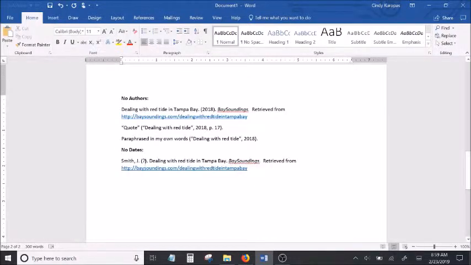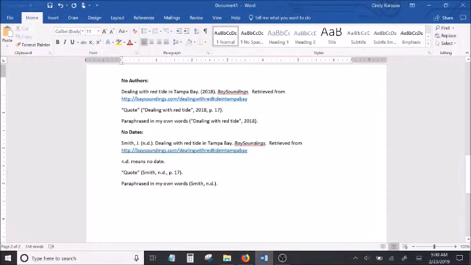What if you've got a source and there's no year listed? In this case, you don't leave it out. You have to put in a placeholder for that spot. So if you have a source that has no date, you put N period D period in that spot, which means no date. When you create your citation, you'll put this abbreviation in for the year spot. So you can't leave out the year. If there's no date, you have to make sure that that's recognized.